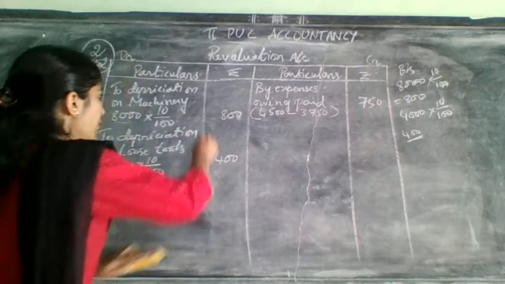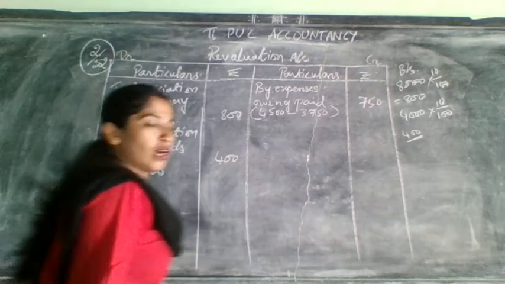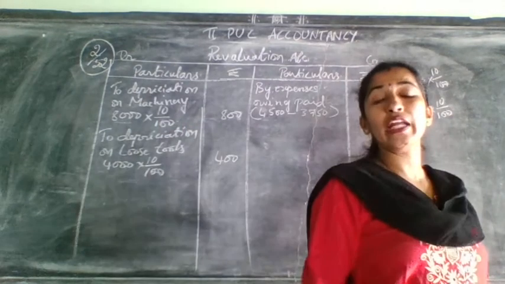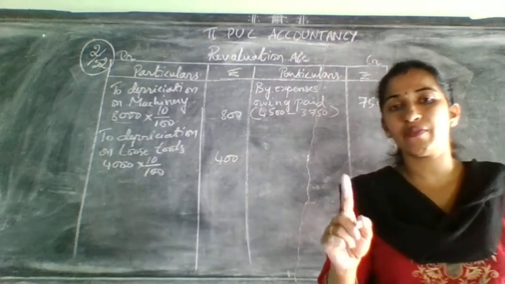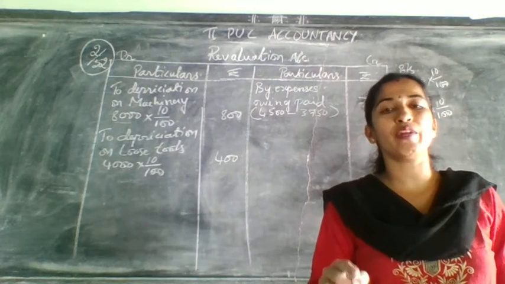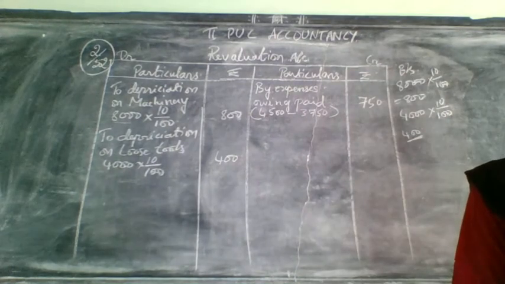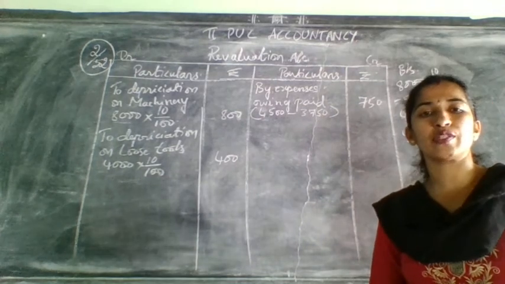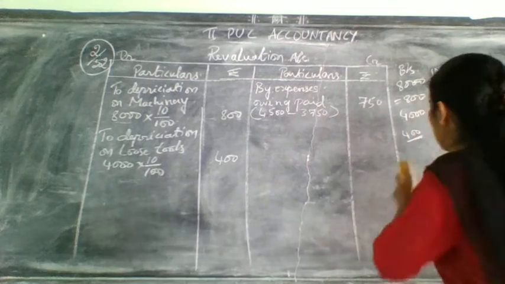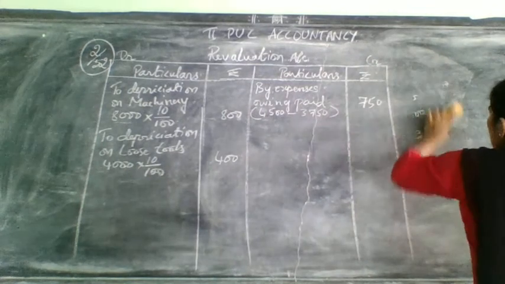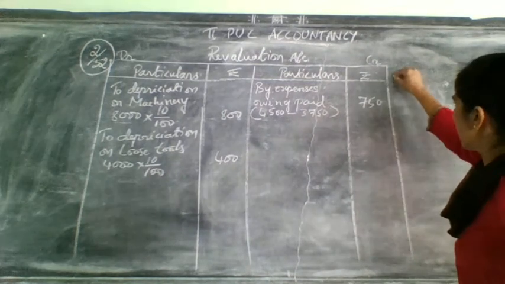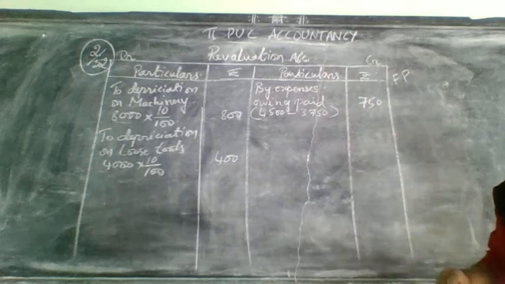After that we will move on to the next adjustment. Now how many adjustments are over? Only 2 are over. The first one will not come here. The rest 2 will be over. Now the last adjustment. What is the last adjustment? Factory premises are to be revalued at 24,300. So factory premises was valued at how much? 24,000.